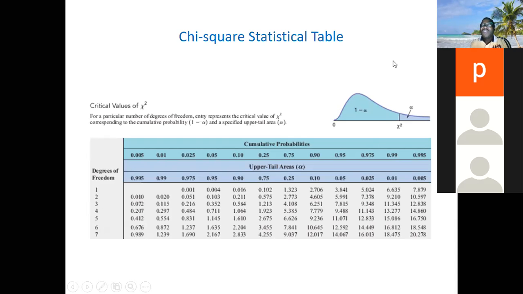It will take 5.99. Can you see? For degree of freedom 2, it will take 5.991 for 95% and 5% to be significant. If it's degree of freedom 3, it will be 7.815. So sometimes you see a chi-square of 7 point something that is not significant, whereas one of 4 point something is significant.